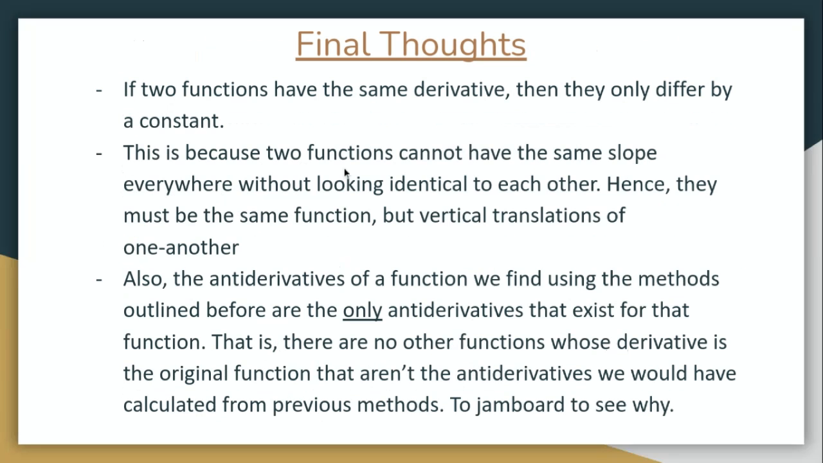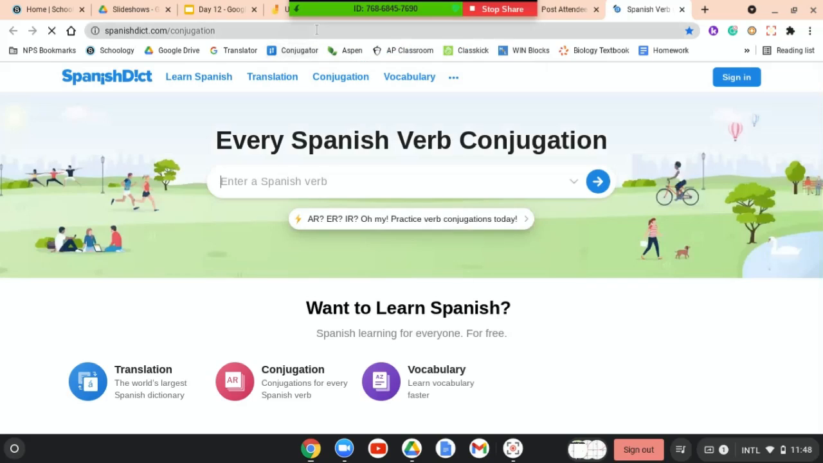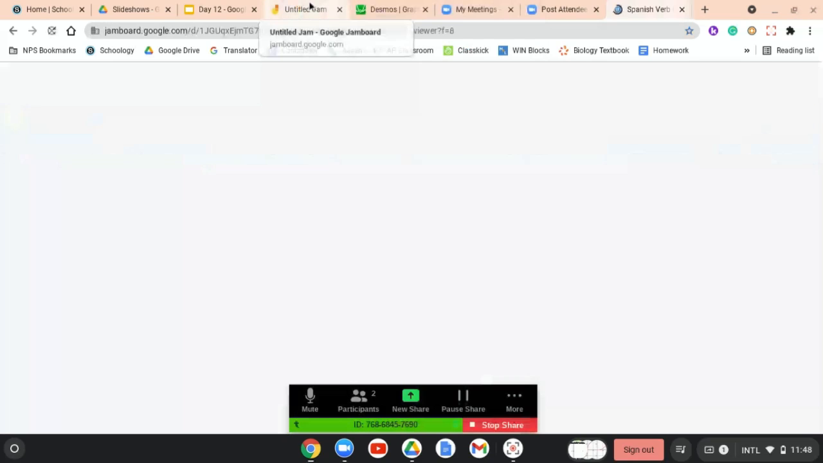Cool. All right. If two functions have the same derivative, then they differ only by a constant. And this is true. If two functions have the same derivative, then they have to be the same function, but only differing by a number. So that's what you were just saying, like 2x plus c. Yeah, exactly.